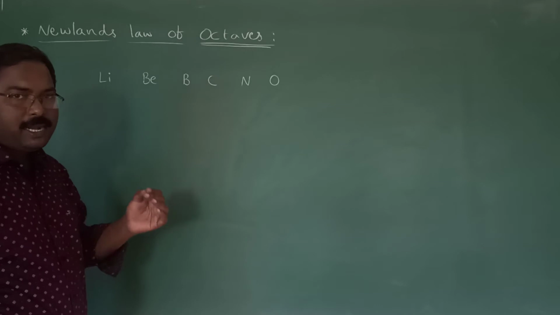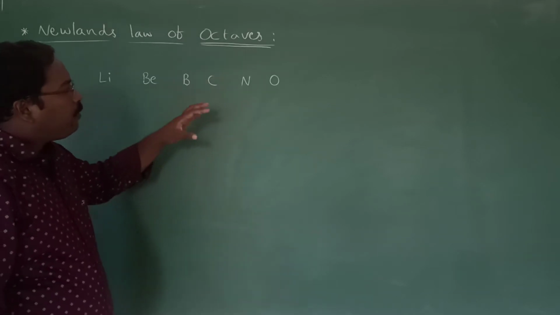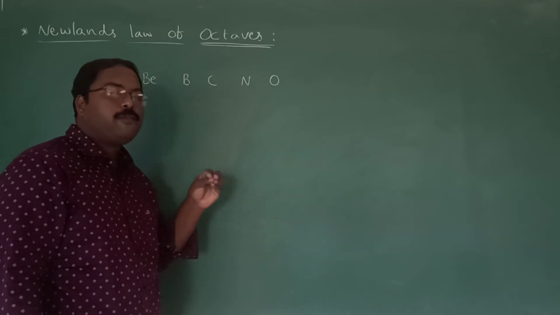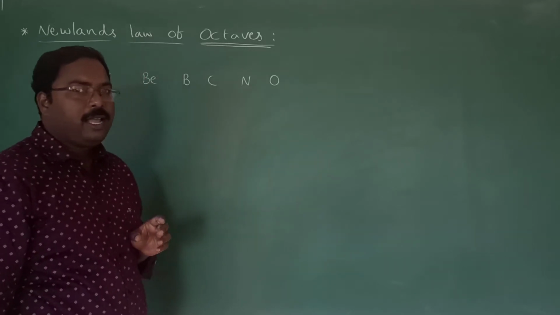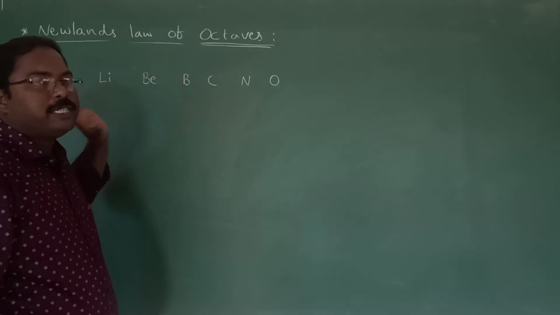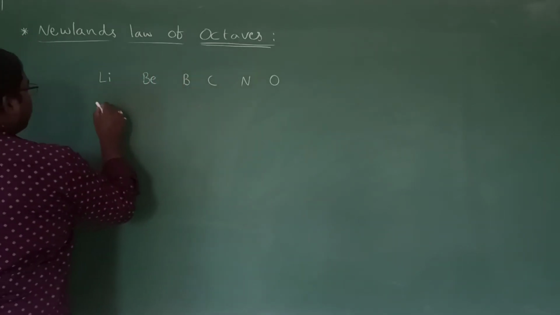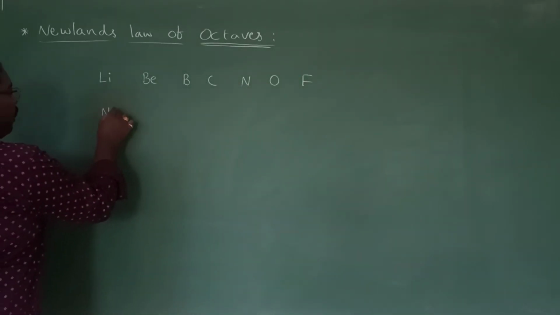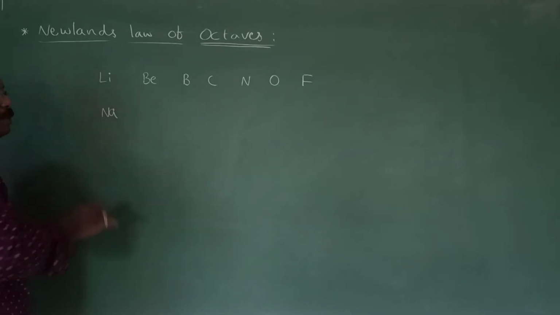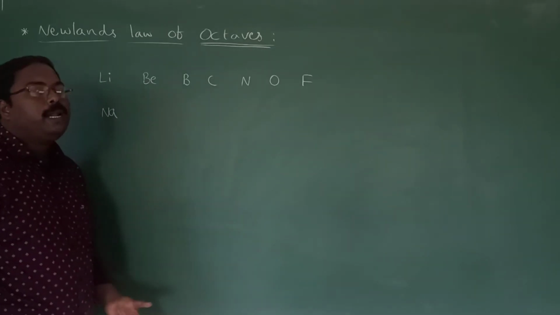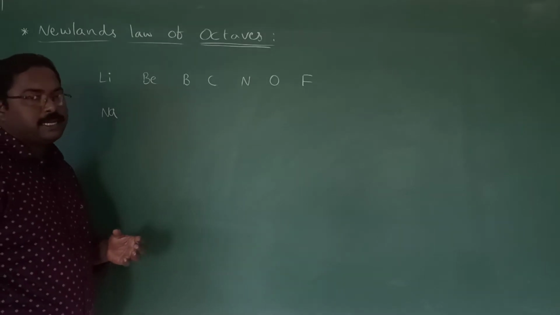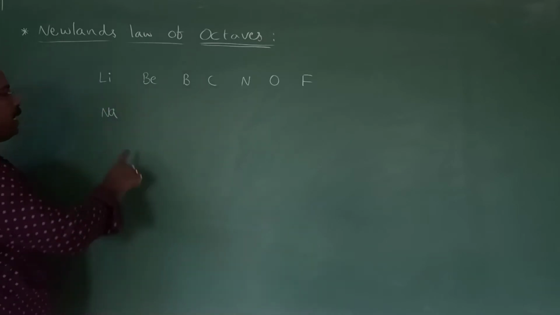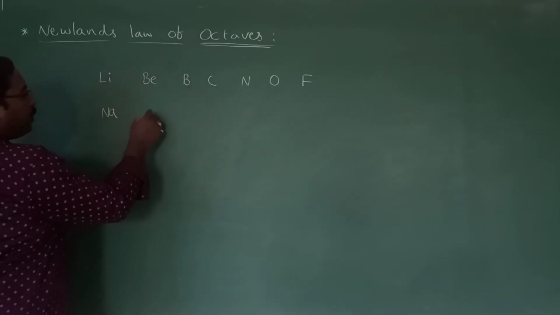Because the first element is hydrogen. Even up to the modern periodic table, the position of hydrogen is a drawback. He also didn't place hydrogen in the table. Next, fluorine. Now again one more doubt, sir, after hydrogen helium should be there. We know the noble gases were discovered in the 19th century, so by that time the noble gases were not discovered. That's why the table starts with lithium.